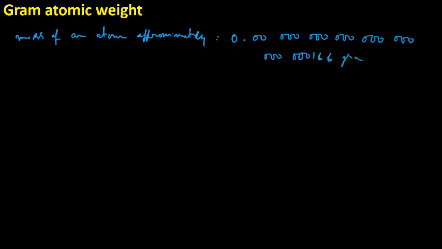So much. Right. Can you measure this mass? No, sir. It is approximately 1.66 into 10 to the power minus 24 grams. This is very difficult because we do not have a measuring instrument to measure such a small quantity. So, in order to avoid this difficulty, a concept was introduced, that is gram atomic weight or gram molecular weight.